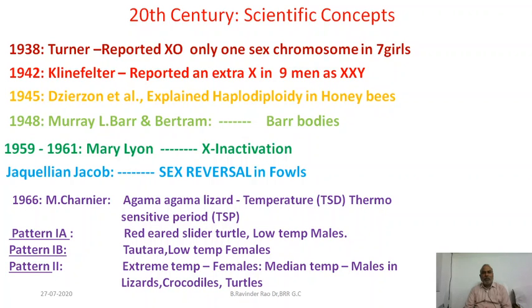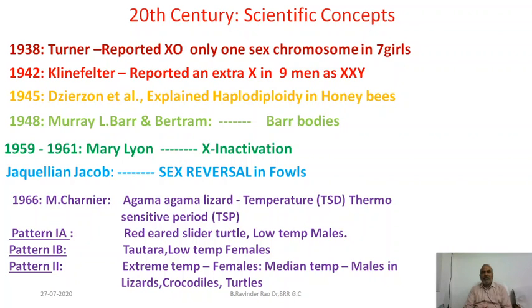Murray Barr, Bertram, and other scientists identified Barr bodies in female cells. Mary Lyon explained that Barr body presence is because of extra X chromosome. That means out of 2 X chromosomes in females, one is subjected to dosage compensation or heterochromatinization or inactivation.